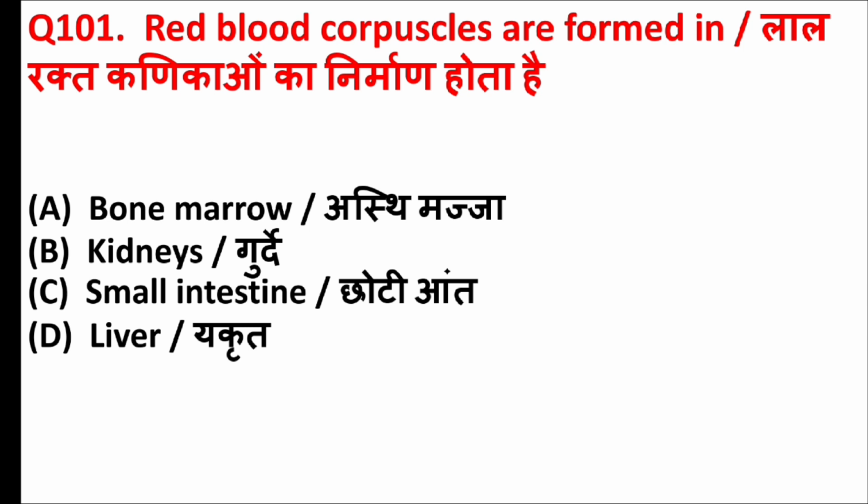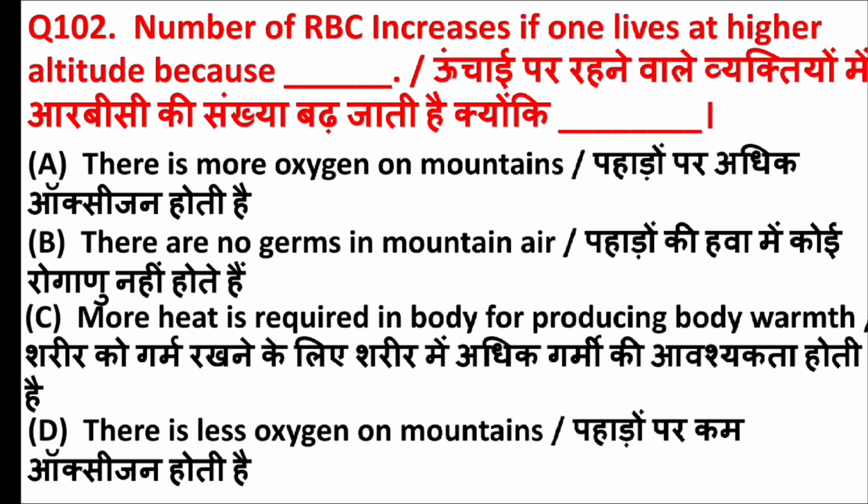Red blood corpuscles are formed in. Answer is option A, bone marrow. Number of RBC increases if one lives at higher altitude because blank.